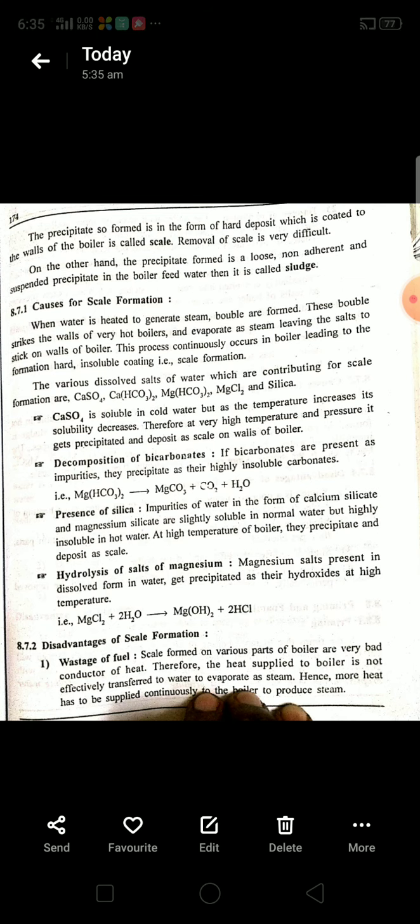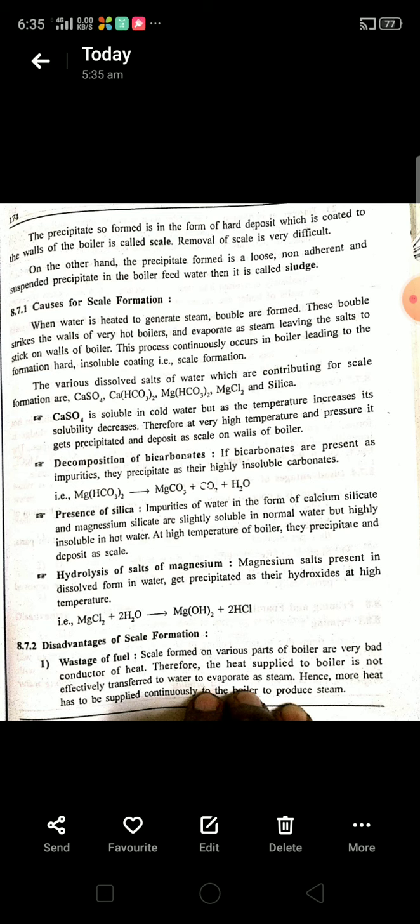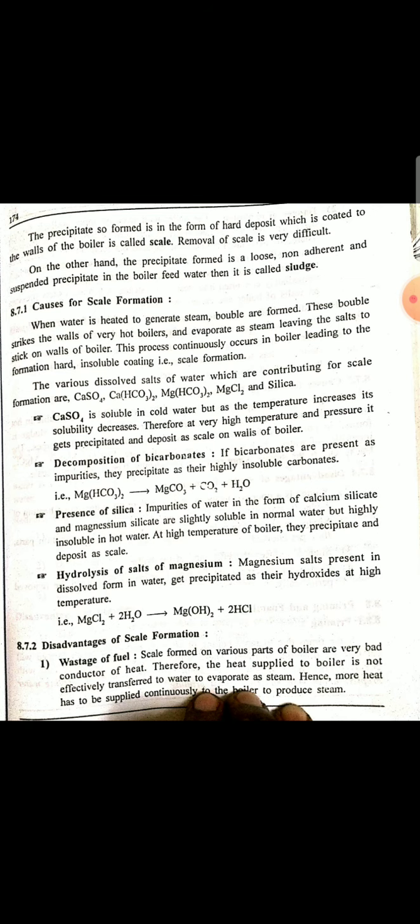The salts which cause scale formation are calcium sulfate, calcium bicarbonate, magnesium chloride and silica. These are the main salts which cause scale formation. Next one is the disadvantages of scale formation. What are the main disadvantages? Number one, wastage of fuel. Here the scale is a bad conductor of heat.